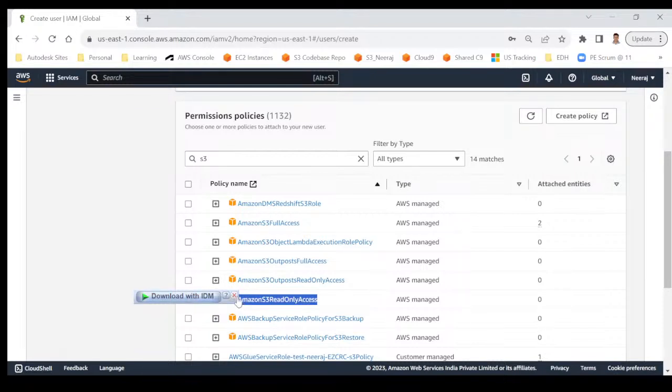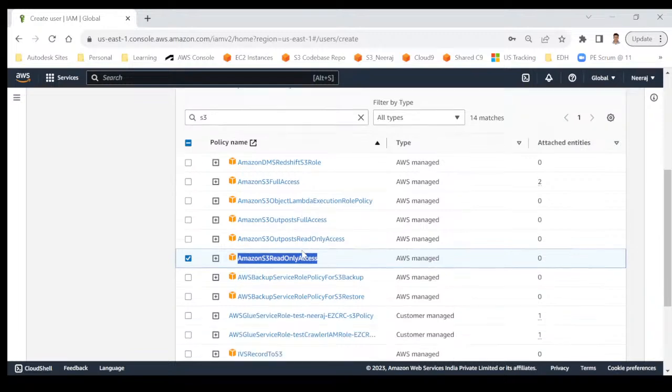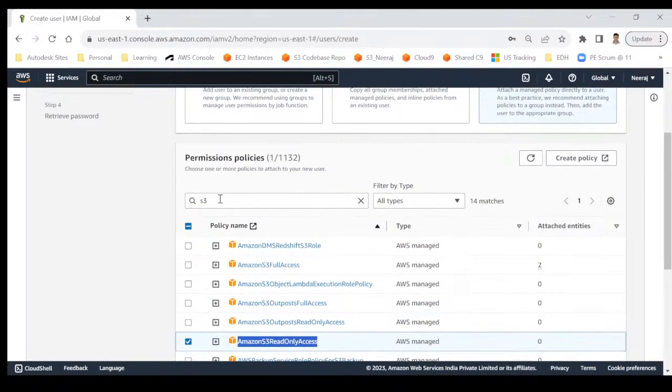So I will select this checkbox. And you can even take multiple permissions, not only one by one. For example, tomorrow this user needs to access some database also. There's Redshift, right? Redshift is a database. So let me do one thing. I will search with Redshift,